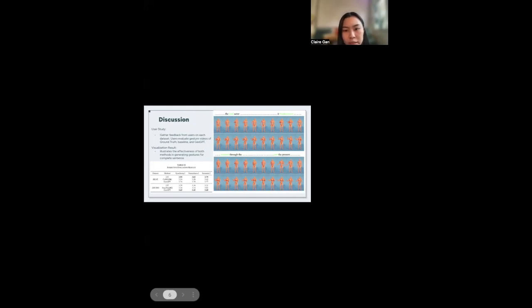The second experiment is the visualization results. It illustrates the effectiveness of both methods in generating gestures for a complete sentence. The green segment represents the position where the emphasized words appear in the parsed scripts. It's evident that JAST-GPT is capable of generating more diverse and comprehensive gestures, whereas the results generated by the baseline models are relatively narrow compared to JAST-GPT.